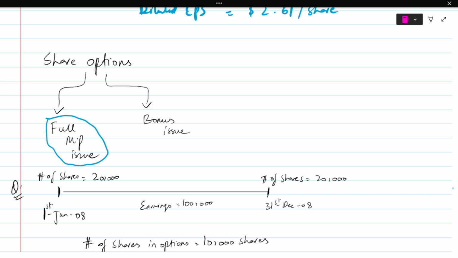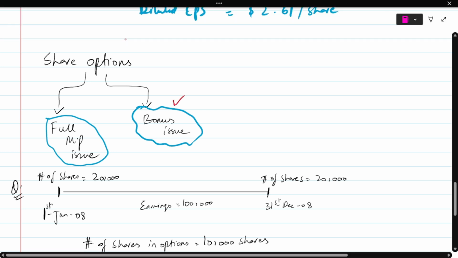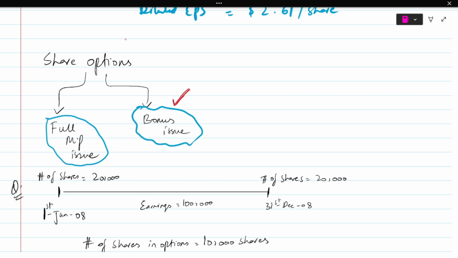So your EPS does not fall, but it is because of the bonus issue. It is because of this bonus issue that your EPS falls, right? Which is something we have already discussed in our previous lecture. It is because of this bonus issue that your EPS falls, because in bonus issue shares, your shares in the denominator would rise, but your numerator would not rise. Therefore, your EPS would fall. So the problem, or the reason for dilution in EPS because of the share option, is because there is an element of bonus issue in the share option.